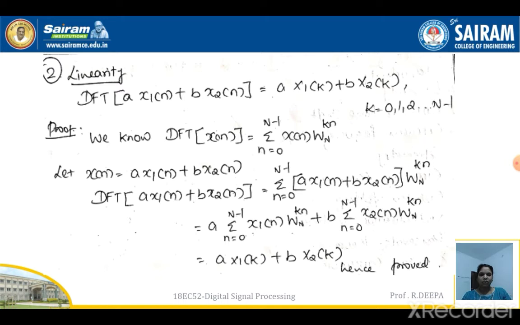As a and b are constants and independent of the summation n is equal to 0 to N minus 1, we have taken a and b outside the summation. Hence, we are getting the final expression as a X1 of k plus b X2 of k, where X1 of k represents the DFT of x1 of n sequence and X2 of k represents the DFT of x2 of n sequence. So hence we have proved that the DFT of a x1 of n plus b x2 of n is equal to a X1 of k plus b X2 of k.